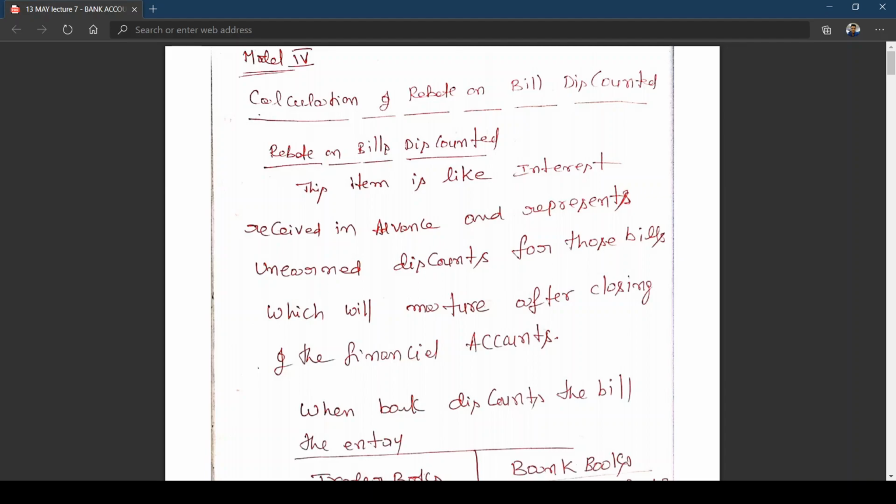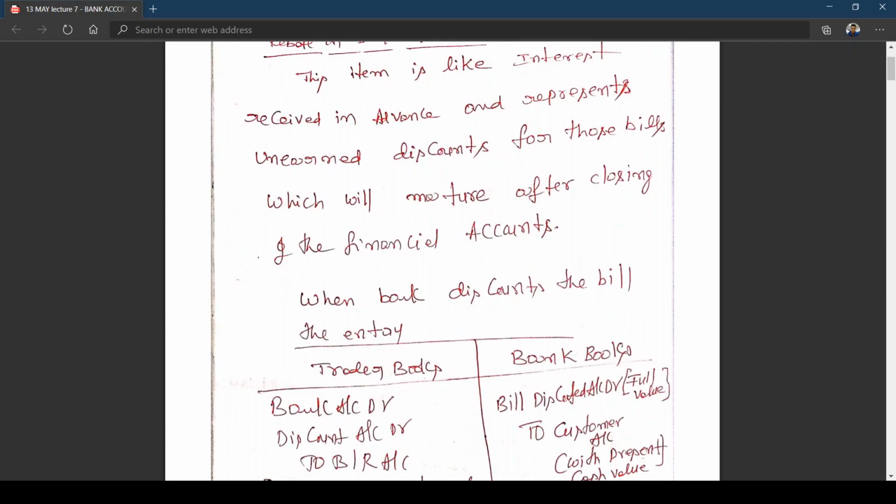When a bank discounts the bill, the entry in the trader's books is: bank account debit, discount account debit, to bills receivable. You recollect, those from CA Foundation, I used to give the entry in the books of the banker too.